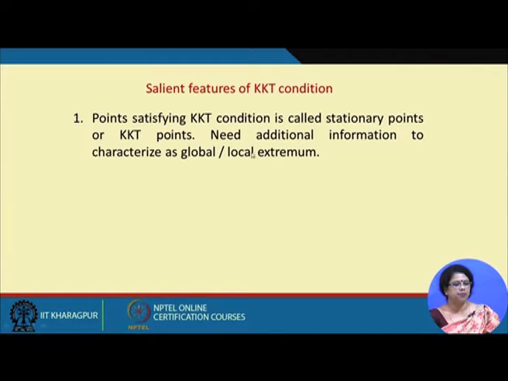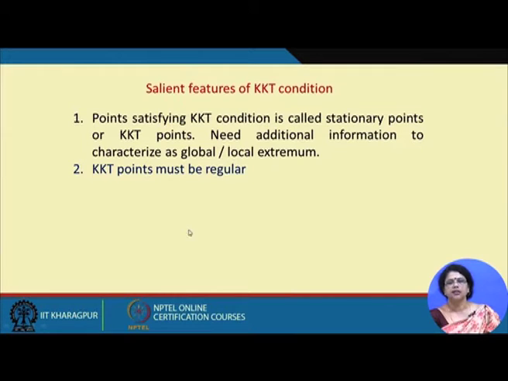All the KKT points will be either a local minimum or local maximum. And KKT points must be regular. Regular means they must satisfy all the constraints. Not only that, the gradients of the constraints at the KKT points must be linearly independent.